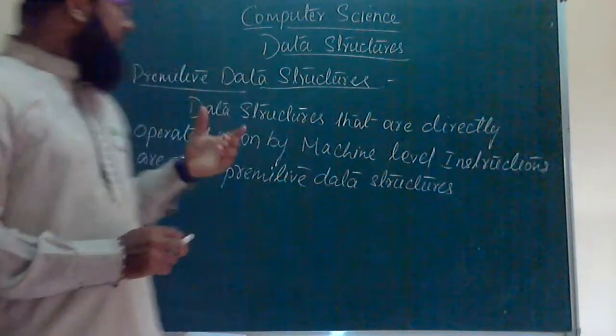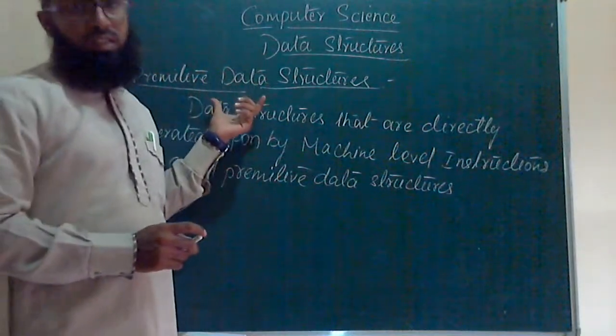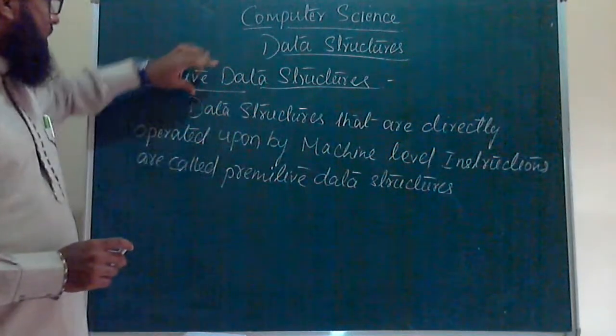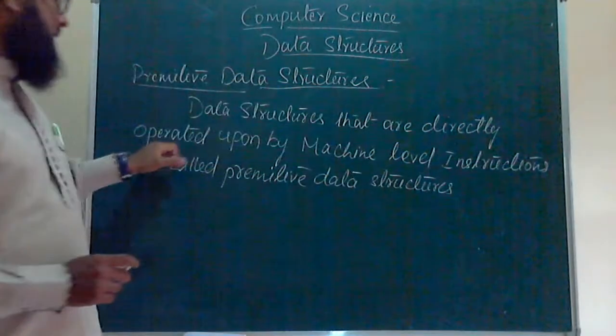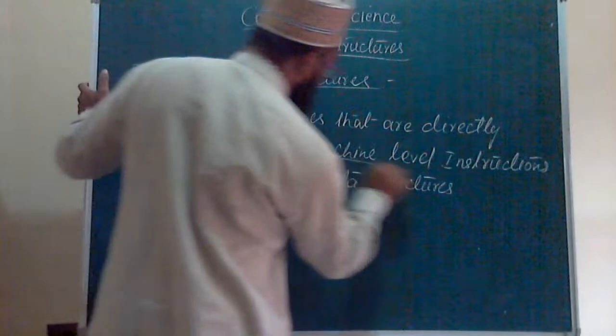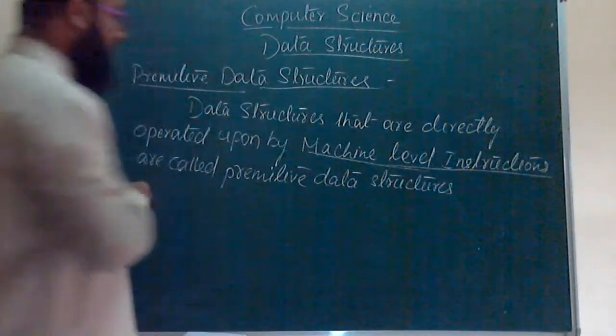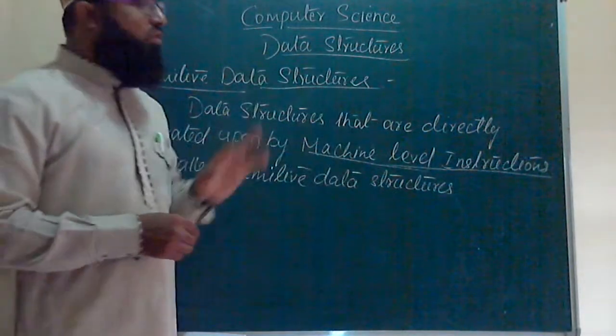Dear students, this is the first classification of data structures. It can be defined as: the data structures that are directly operated upon by machine level instructions are called primitive data structures.